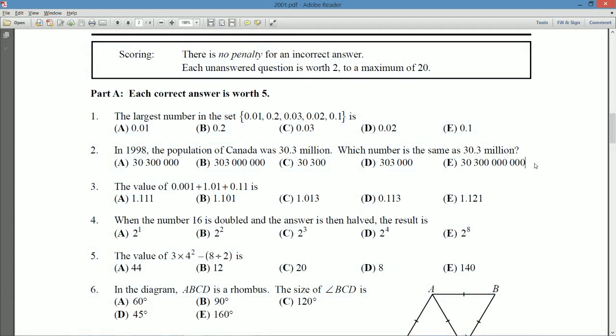Question number 3 looks like it'll involve a little bit of decimal system, but it looks like it'll just be a straightforward calculator calculation. Either way, we'll do question 3 in the next video, so hopefully you'll join me, and I'll see you then.